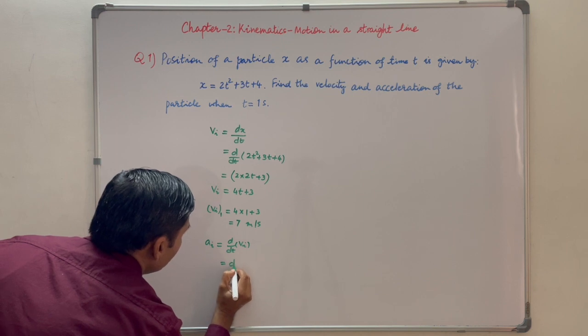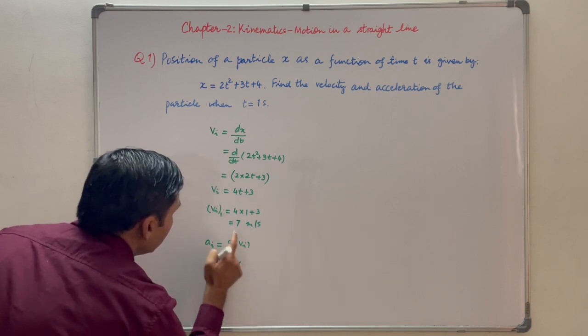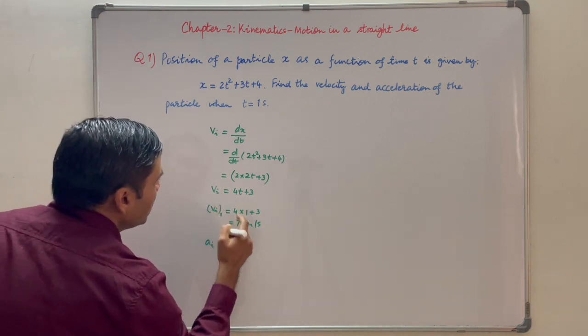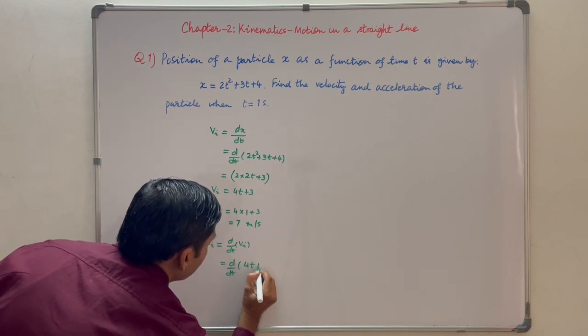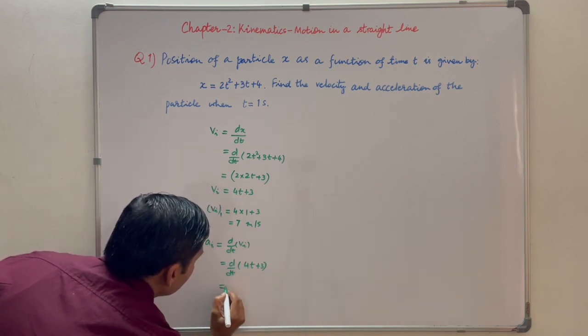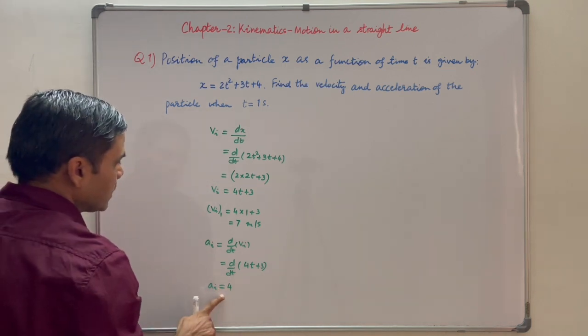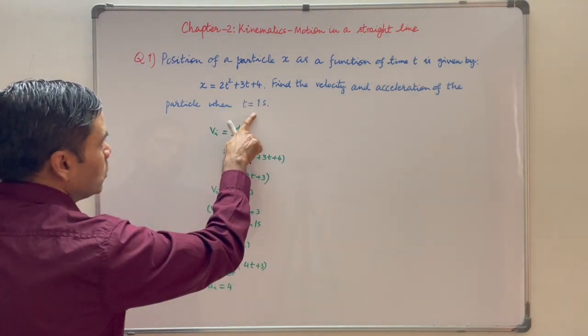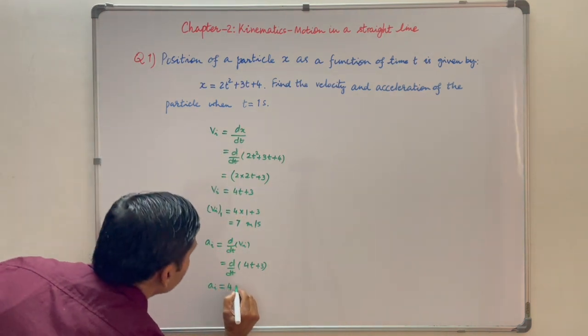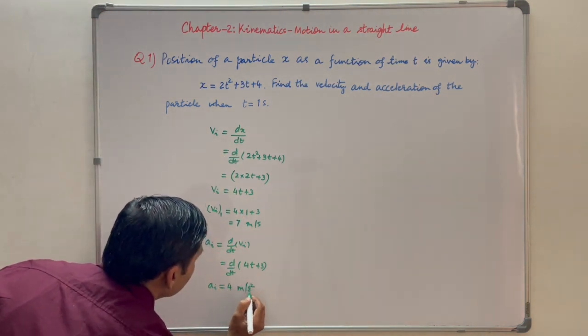We have calculated vi as 4t plus 3, so that will come out to be 4. So instantaneous acceleration is constant throughout. At t is equal to 1 second, it will be 4 meter per second square.